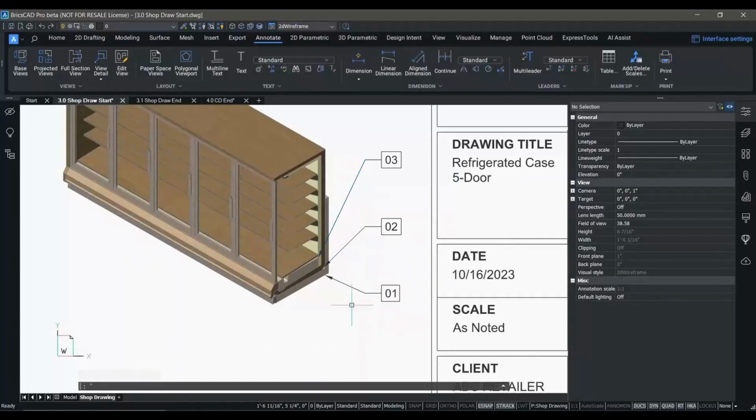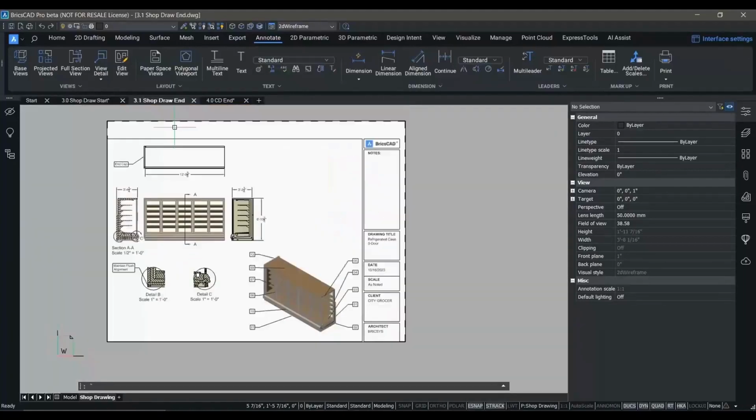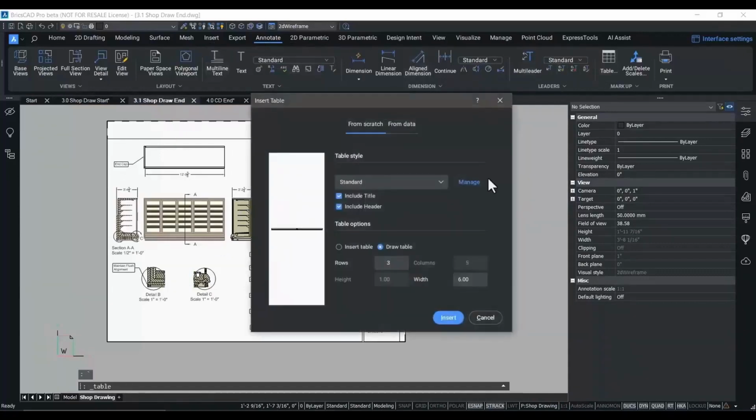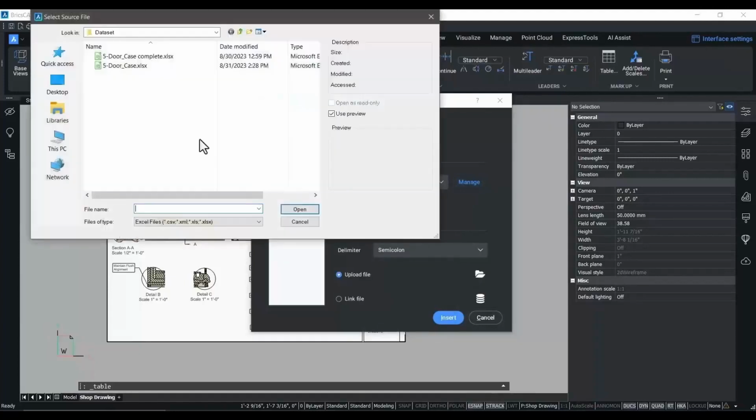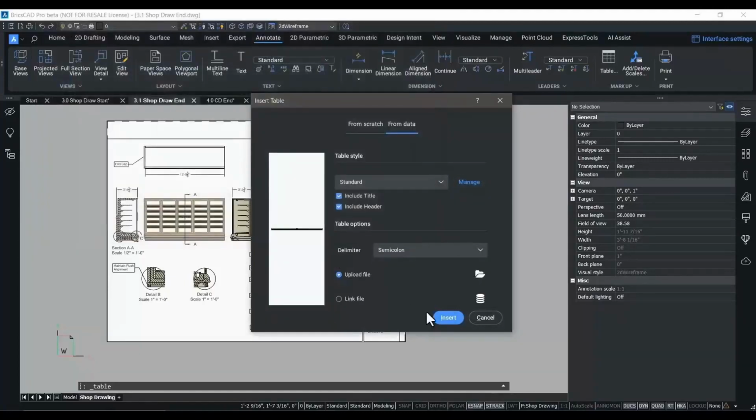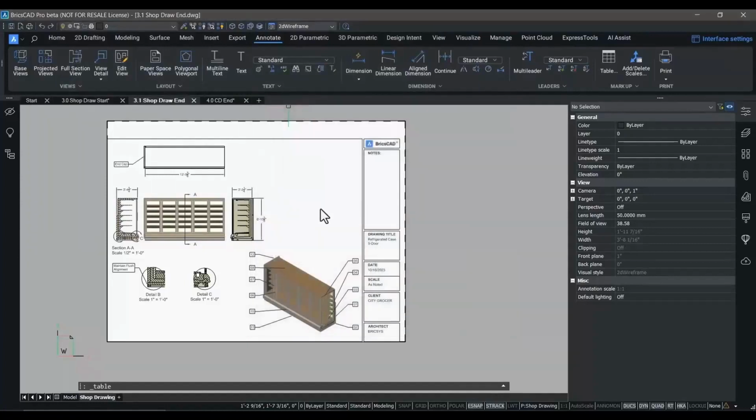Next, we're going to import a table from data in Microsoft Excel. Now, this is something that you've told us that you do on a regular basis. So in order to facilitate this, we've added smart cell copy and editing to BricsCAD V24.